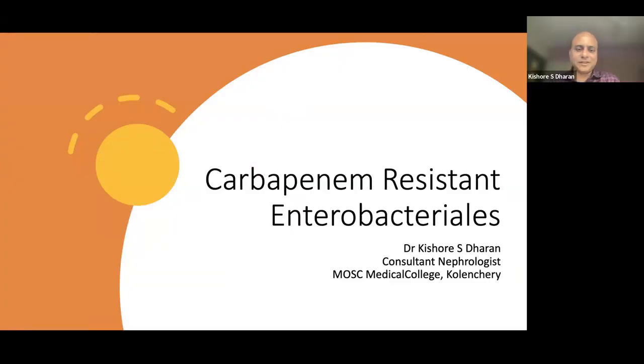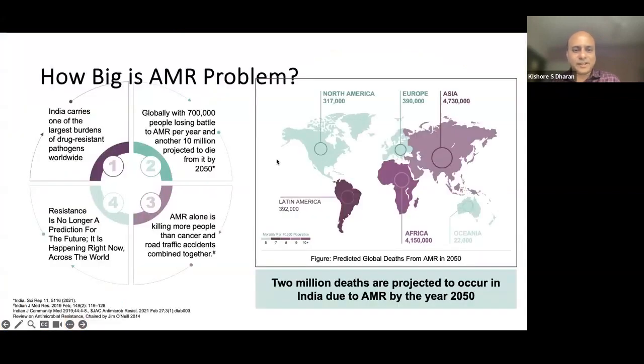Drug is necessary and why this is essential in our population. So, as we all know, antimicrobial infection is a global crisis. Mortality is high, approximately 1.3 million deaths in 2019, 2020, and 10 million are projected to die by 2050 from AMR, that's multi-resistant microbials, and it kills more people than cancer and RTA combined together. Even in India, 2 million deaths are projected by the year 2050.